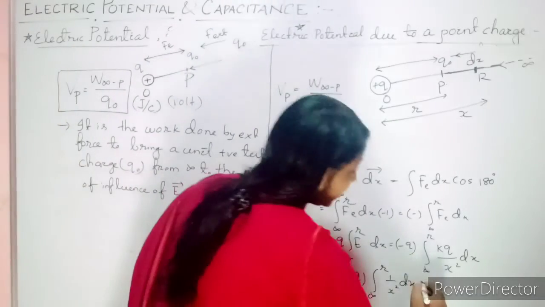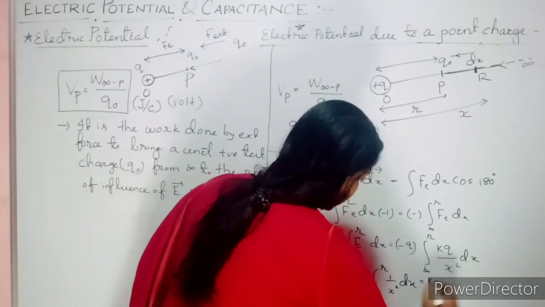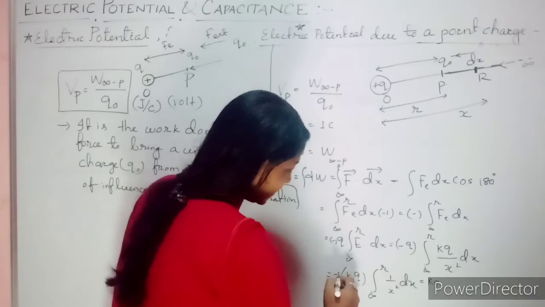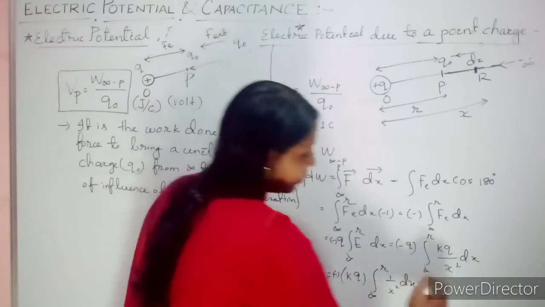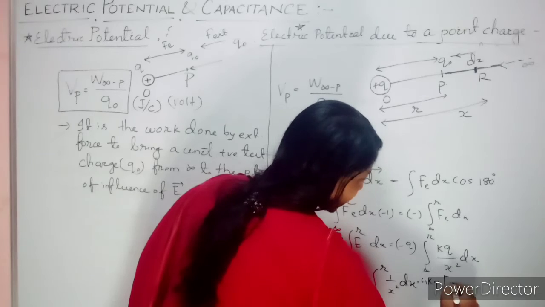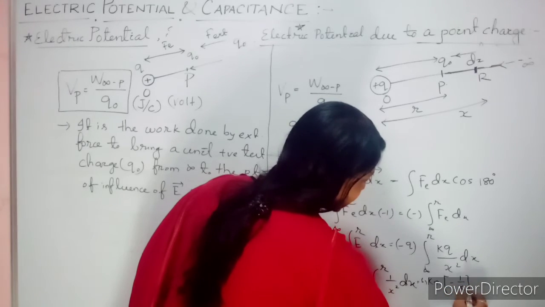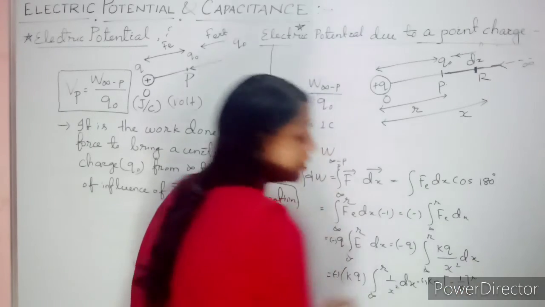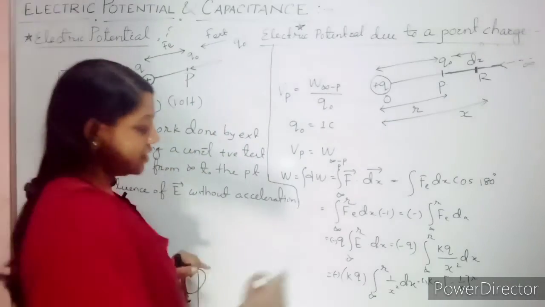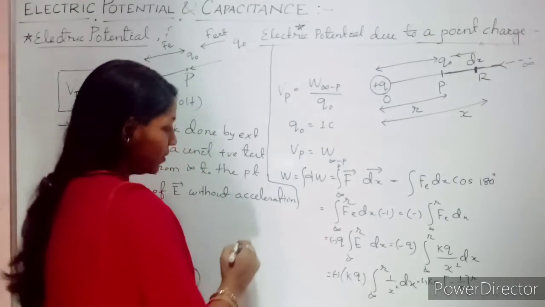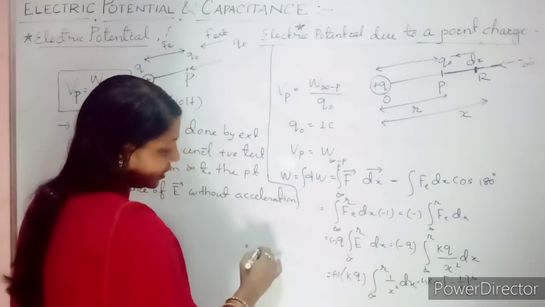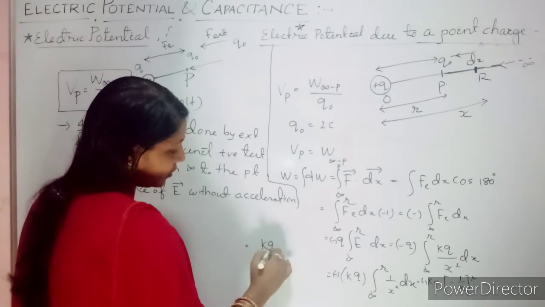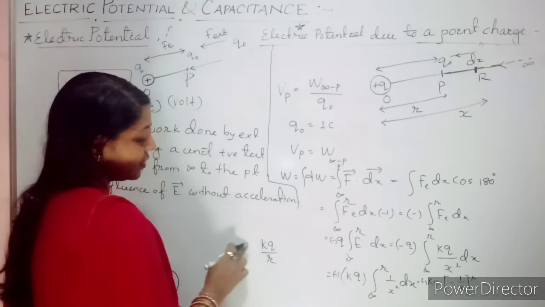It is nothing but minus kq, this minus is there, minus of kq. Then the integration of 1 by x square is nothing but minus 1 by x. Substitute your limit, infinity to r. So what will it give you? Here it will be minus minus. If you substitute the limit, it will give you kq by r. What is it?